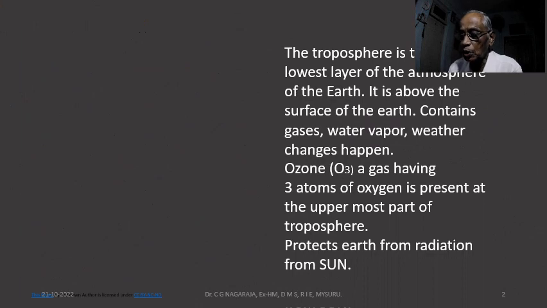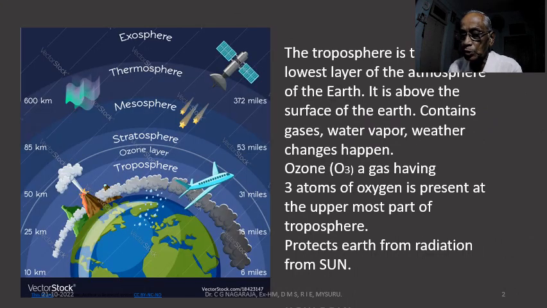To begin the story, let us understand the diagram which I have taken from Creative Commons. If you look at it, you find Earth, that is the blue color. Above the Earth, there is the atmosphere. Atmosphere is the air that we breathe, where weather changes happen, where we have oxygen and carbon dioxide. All these things are present in the atmosphere.